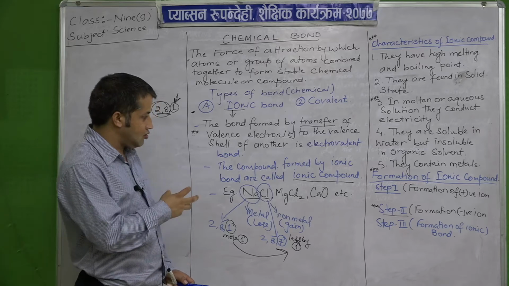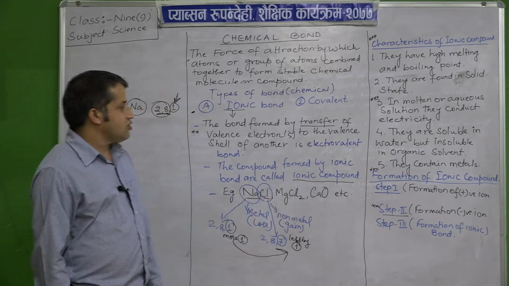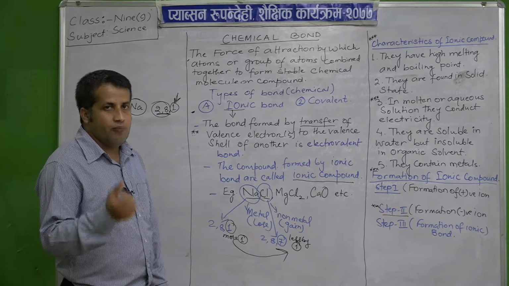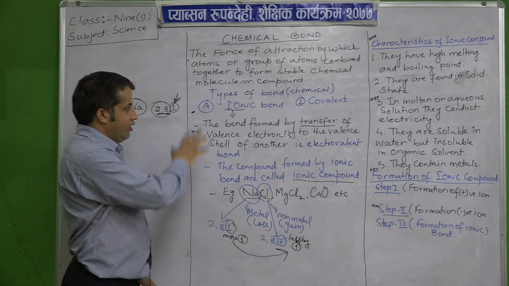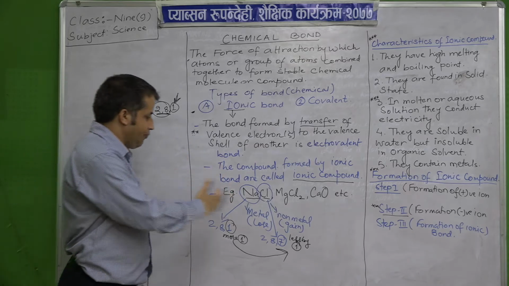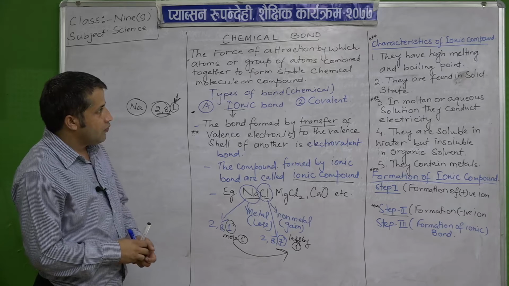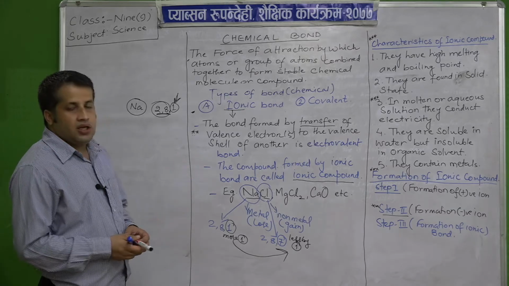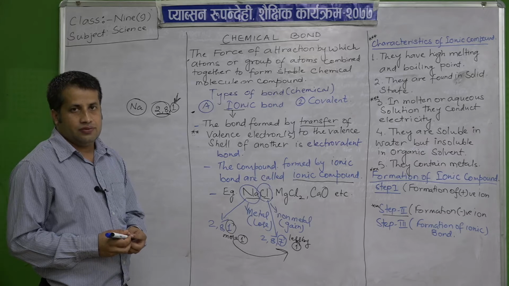We will discuss that also. Like that, calcium oxide is also an ionic compound. So this is about the ionic bond and ionic compound, their examples and how they are formed.